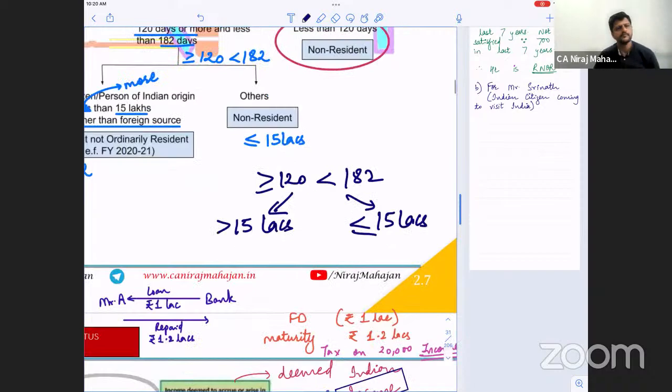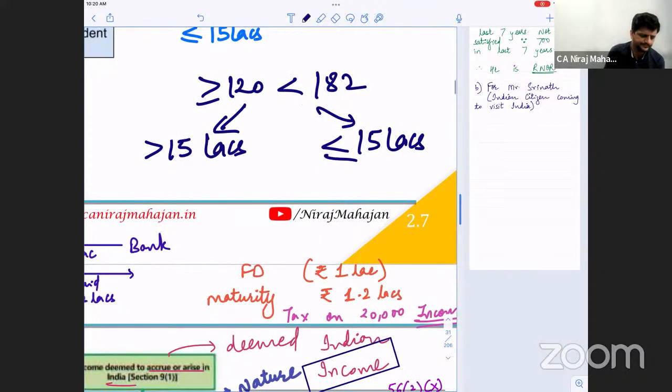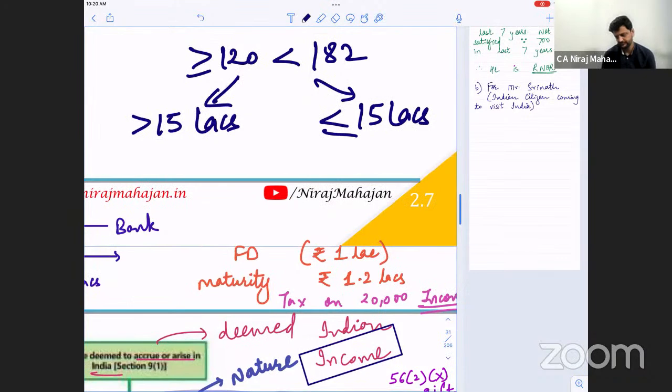Tell me here, I have made two diagrams. The person is between 120 to 181 days in India, an Indian citizen or person of Indian origin. And his Indian income is more than 15 lakhs. What happens? Come on, Indrajit. Kushbu, what do you think? Mansi, correct.